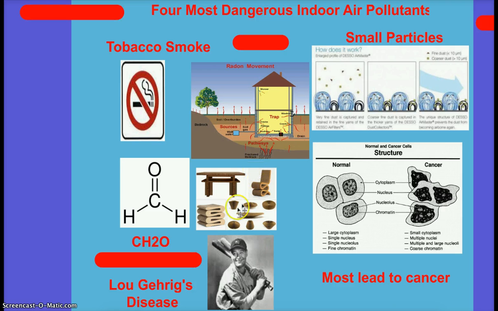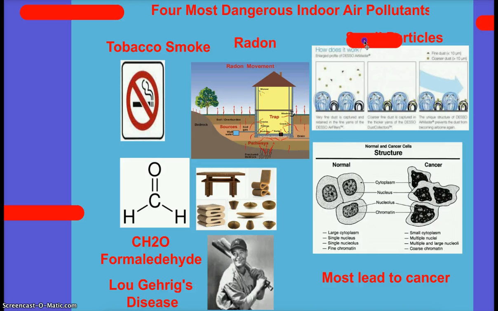Anybody know what's found in furniture or what this compound is here? No? It's called formaldehyde. Formaldehyde is found in furniture, paneling, insulation, and then radon. Radon is actually found in your ground, in the foundation, what builds or holds your house up. There's a radioactive chemical called radon, and it seeps into your house, and it's considered one of the most dangerous indoor air pollutants.